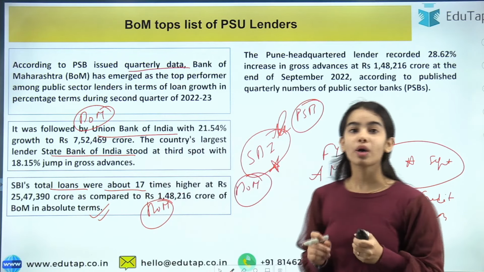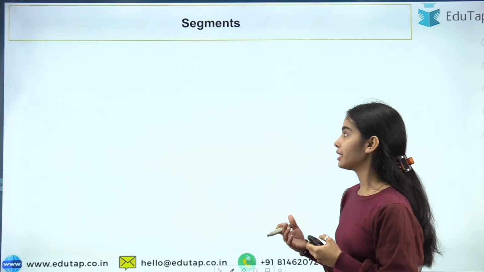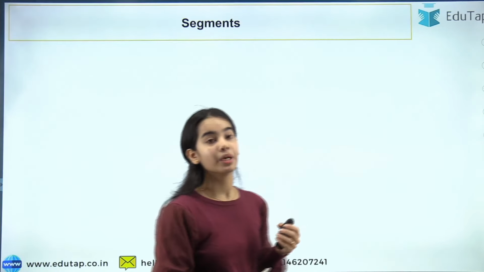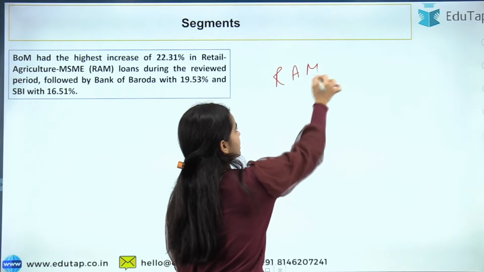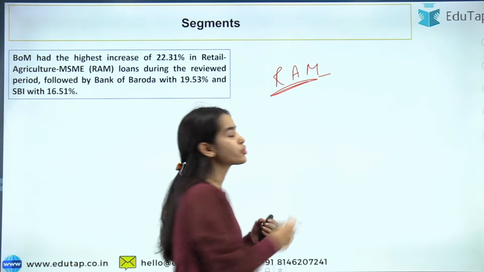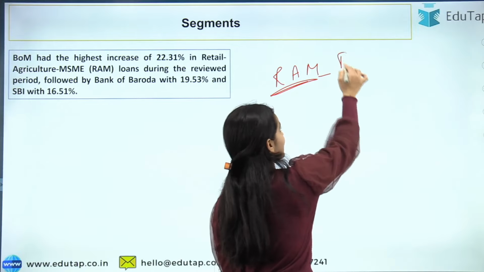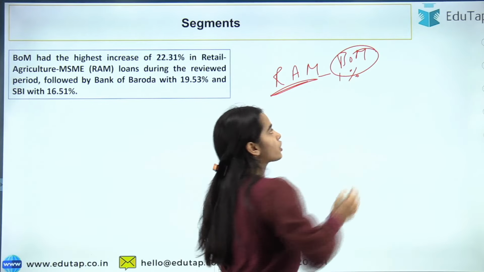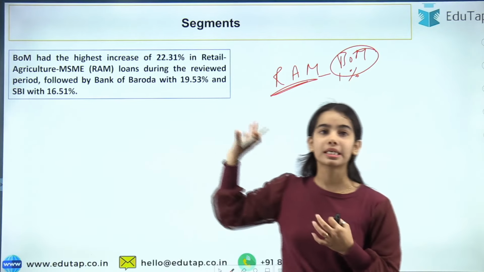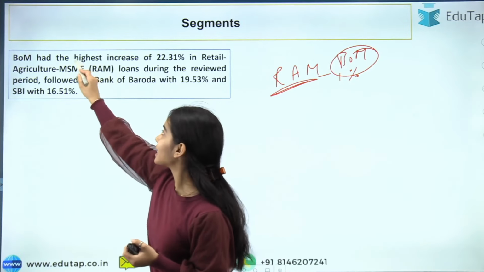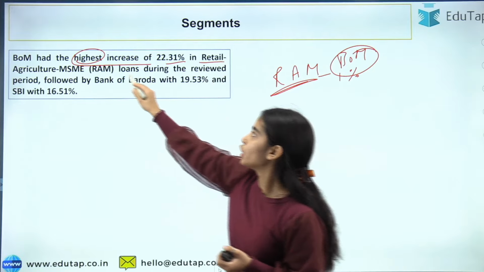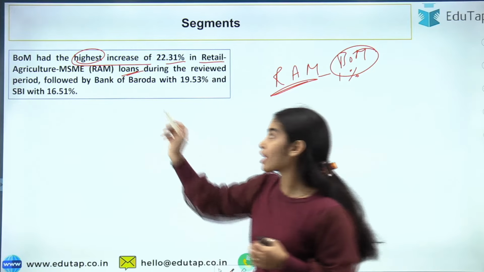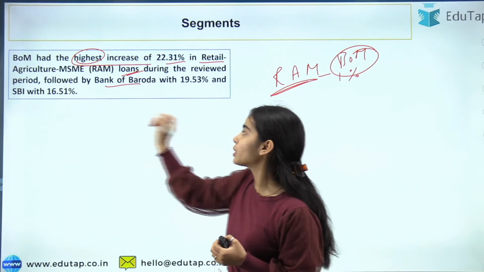Okay, so now coming to the second segment, that is regarding the RAM segment, that is the retail, agriculture and MSME segment. The Bank of Maharashtra is again at the top, which has provided the highest percentage of loans to this segment. The Bank of Maharashtra had the highest increase in RAM loans, and the second one is Bank of Baroda, and the third one is SBI.